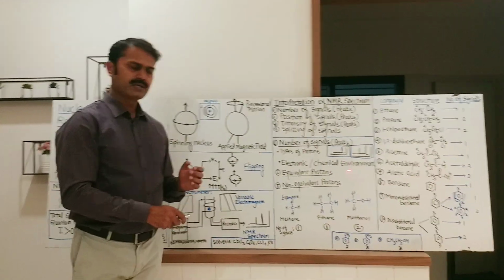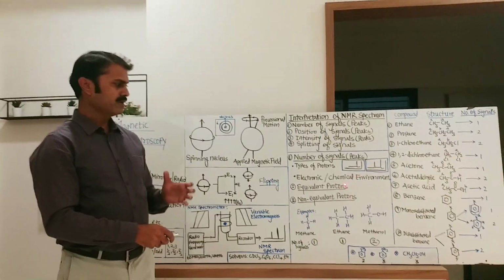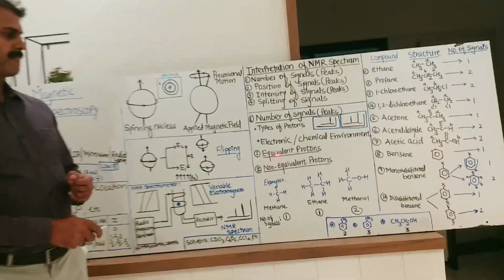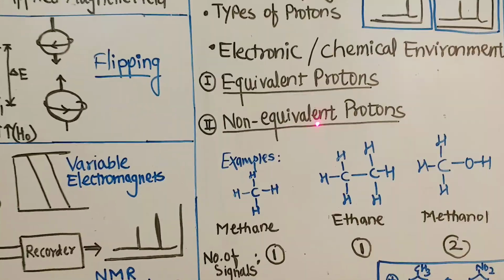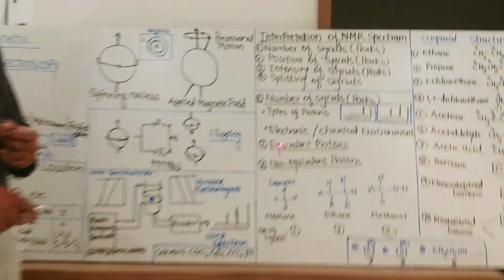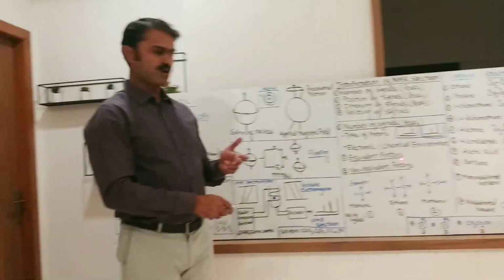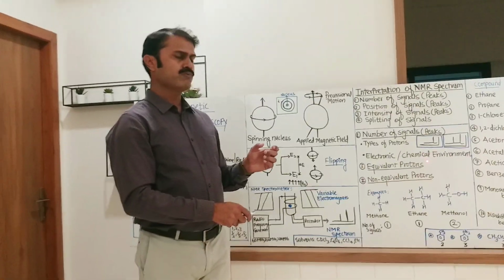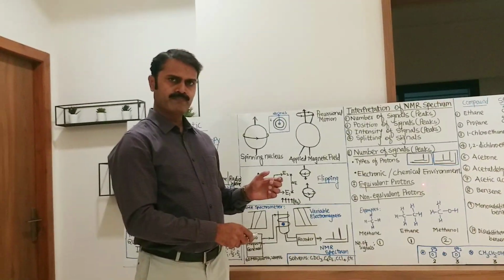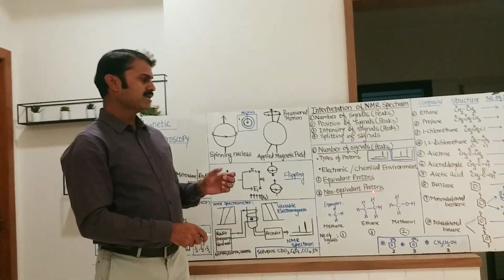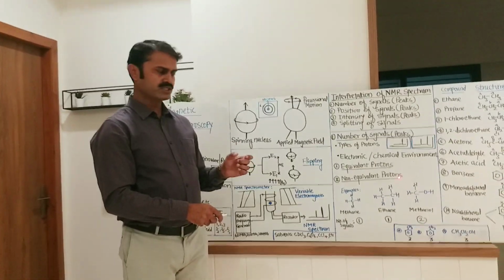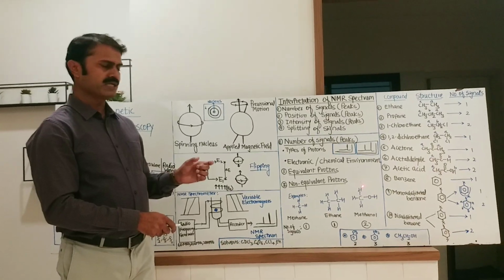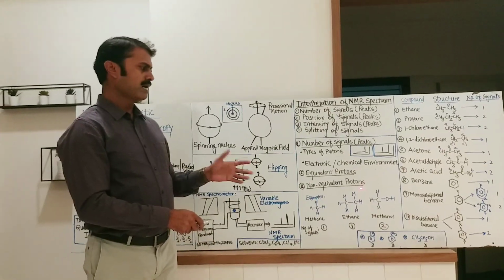Depending upon electronic or chemical environment, protons in the molecule are classified into 2 categories: equivalent protons and non-equivalent protons. Equivalent protons are those protons in which the electronic or chemical environment of all protons is the same, and non-equivalent protons are those in which the electronic or chemical environment of protons is different.